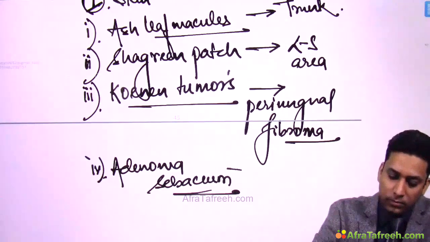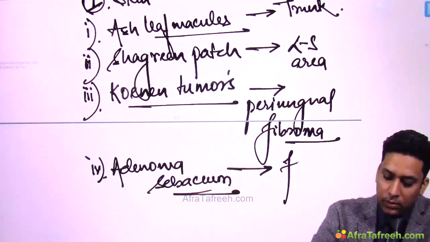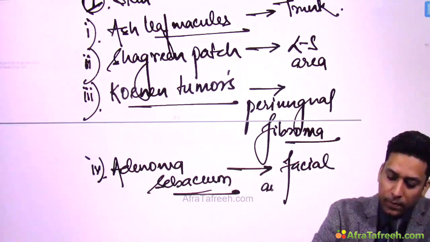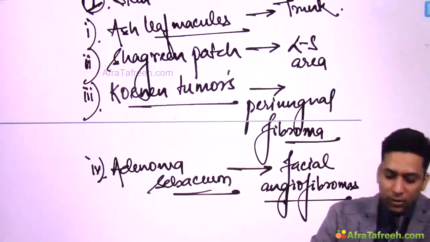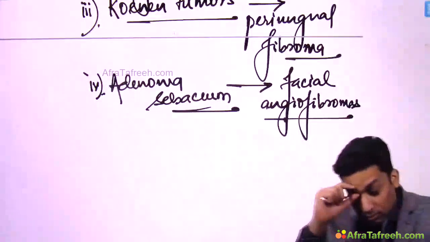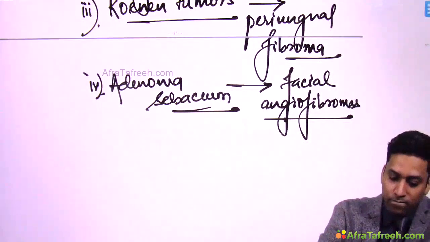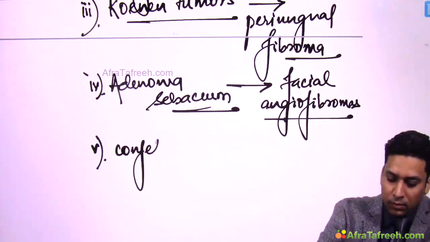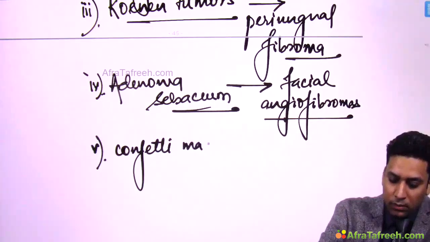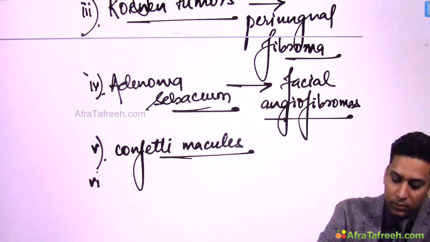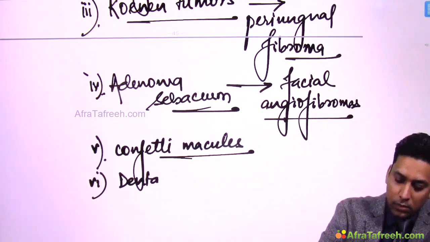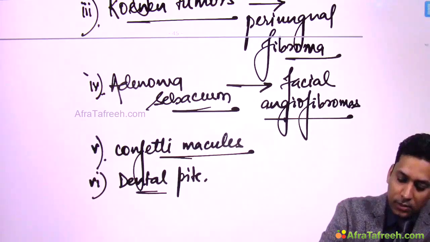Adenoma sebaceum, these are facial angiofibromas. Confetti macules and dental pits.